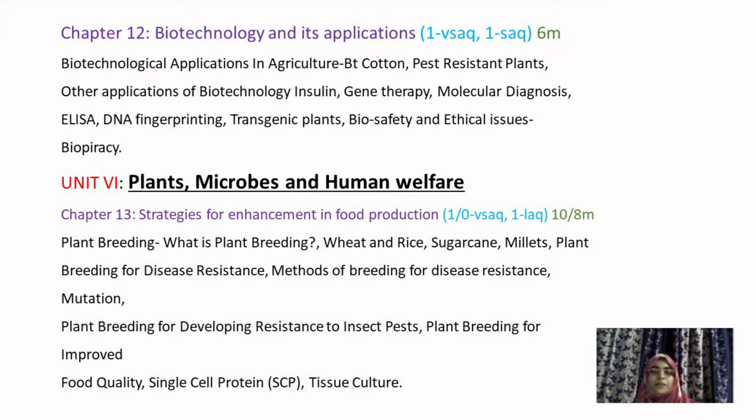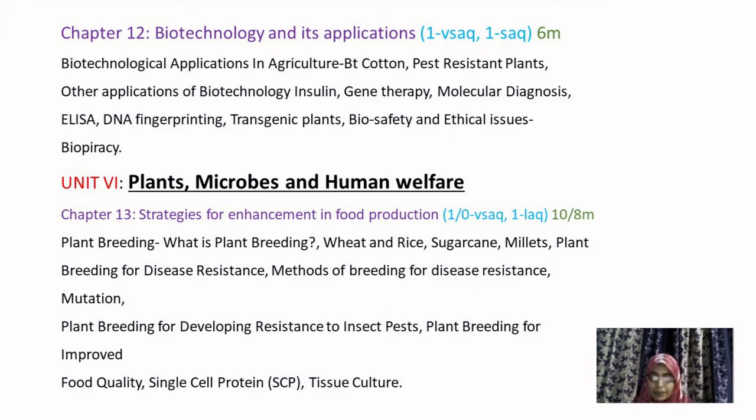What is meant by that? Simple thing: you will be studying how to breed plants, how to grow them, how to give more yield for farmers, especially for farmers. If you are getting 10 kg of food per year, how do you increase that 10 kg to 12 kg or 15 kg? Those techniques are being studied in this chapter.